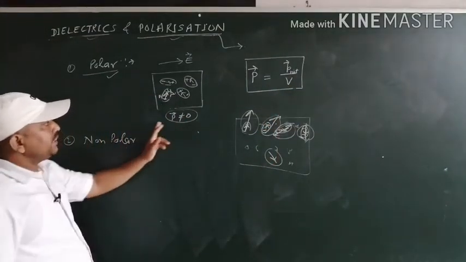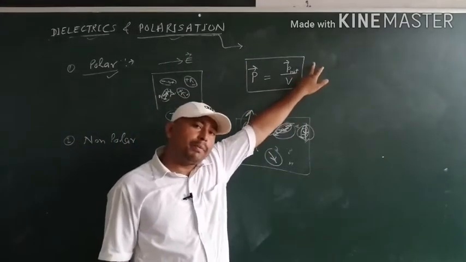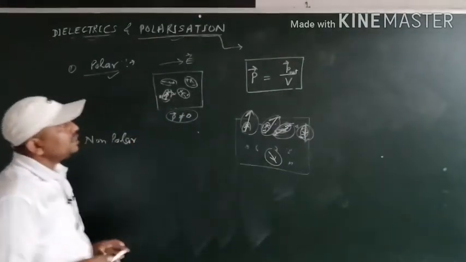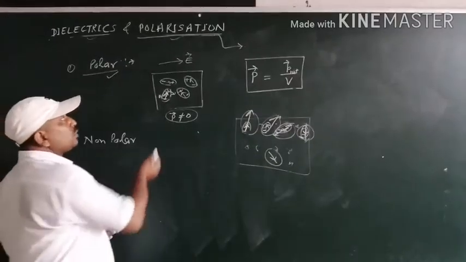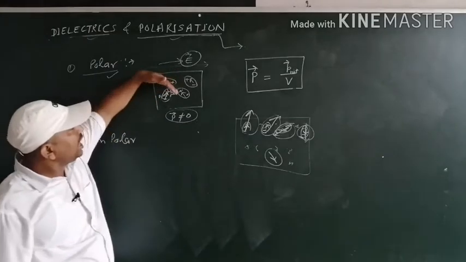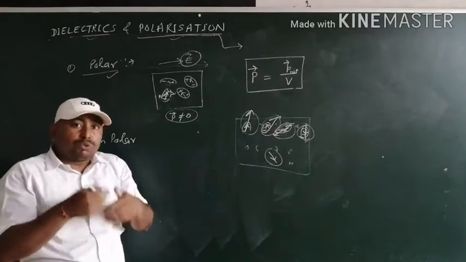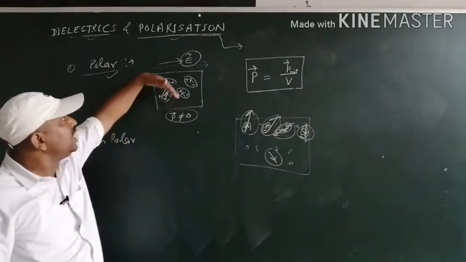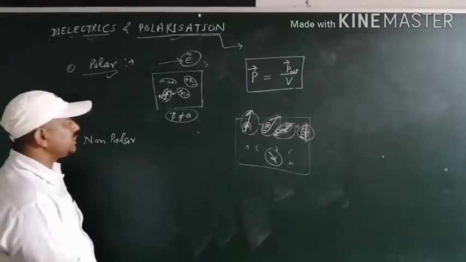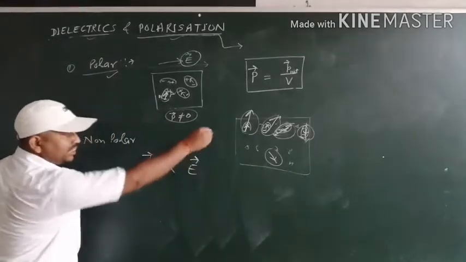So if the net dipole moment is not 0, then polarization occurs, and polarization can be defined as the net dipole moment per unit volume. When we increase the intensity of the electric field, the amount of reorientation of the molecules increases. It means the value of polarization increases. So we can say that when we increase the field, the amount of polarization increases.